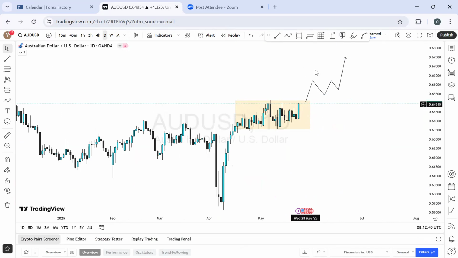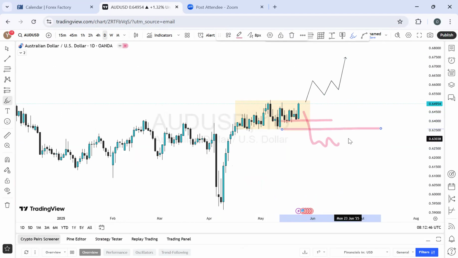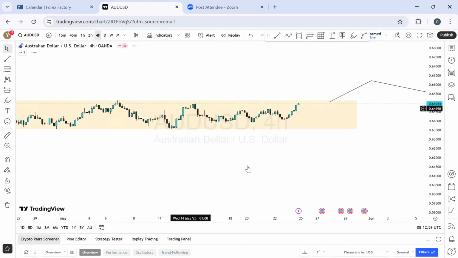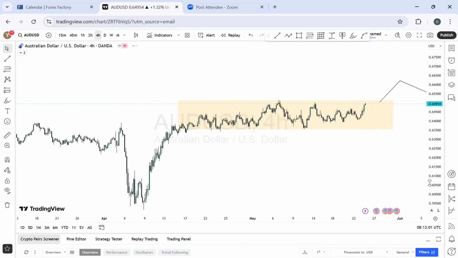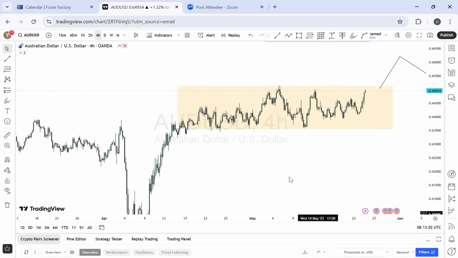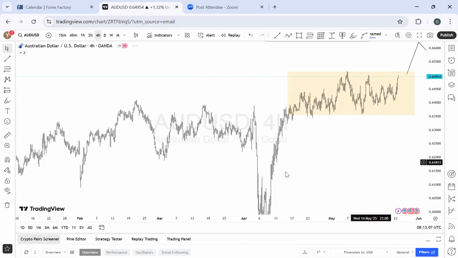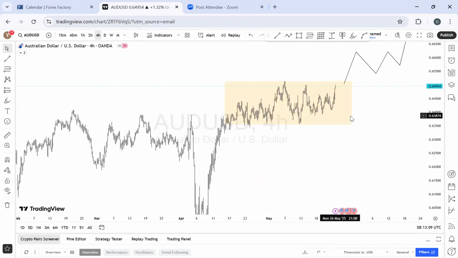And of course, if the opposite happens, whereby it has to close below and do all of that and come back to a price level like this, okay, that's not bad for me. I can take a sell from there. But currently, my bias remains bullish because that is what I'm looking at in the market now. And of course, for this to be a very much ranging pair, I admit I've not been trading this guy for a while. I've been avoiding it. I said it last time. I've been avoiding it for so many reasons because it's not really looking good. It's ranging. I can't gamble it.